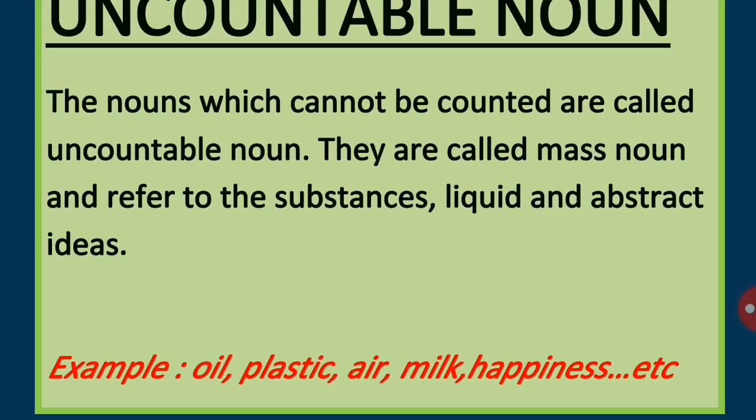Uncountable nouns often refer to abstract ideas like happiness, time, information. You cannot count happiness. You cannot say one happiness, two happiness. Oh look, I have three happiness. This is not possible. So happiness is an abstract idea as well as an uncountable noun. Examples of uncountable nouns are oil, plastic, air, milk, happiness, which cannot be counted. The nouns that cannot be counted are called uncountable nouns.